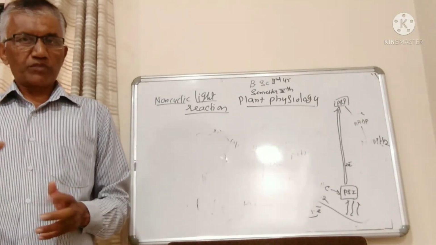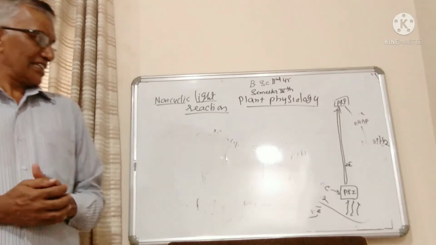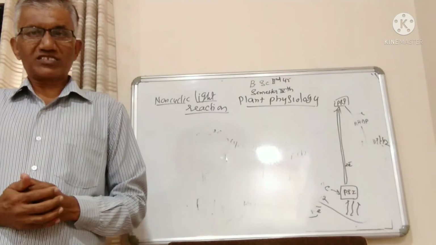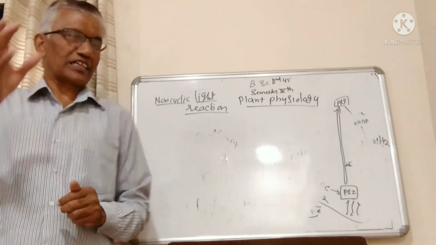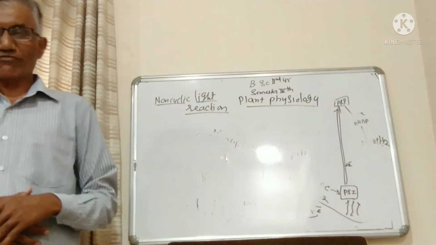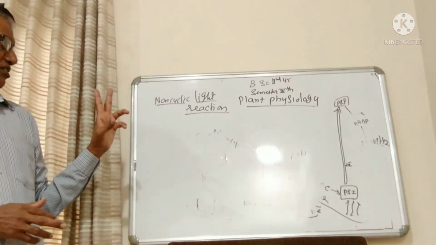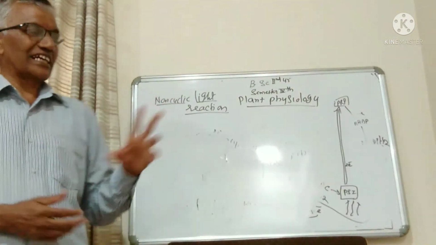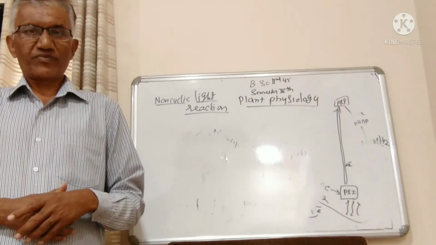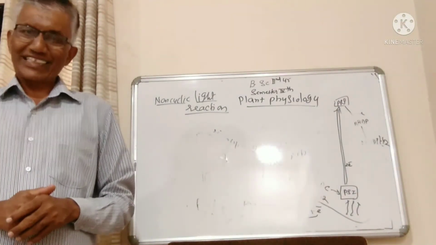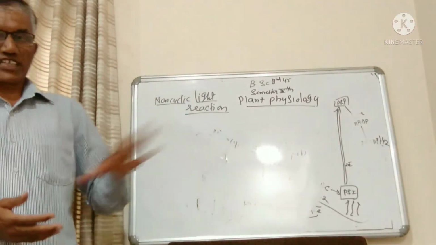The number of ATP molecules released is about 2 to 3, which is more when compared to non-cyclic light reactions. In non-cyclic light reactions, both pigment systems are activated at a time and photolysis of water takes place. That is the difference between cyclic and non-cyclic light reactions.